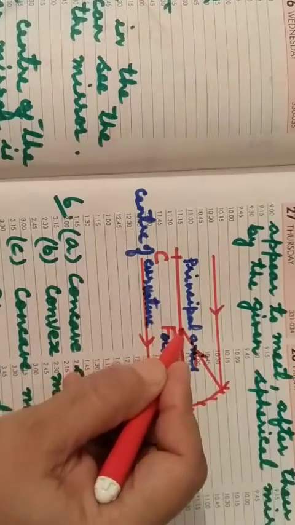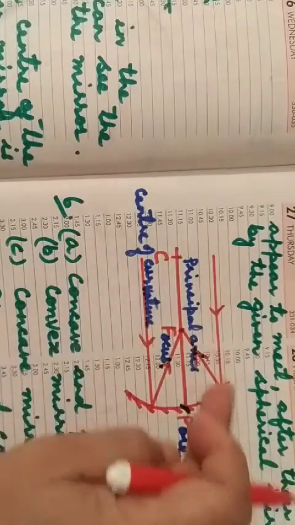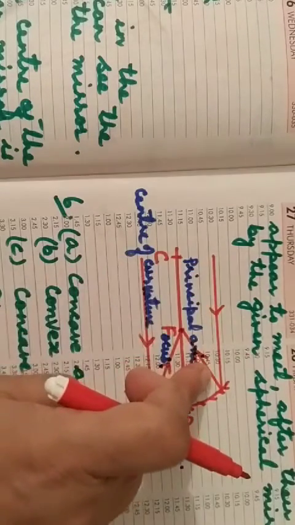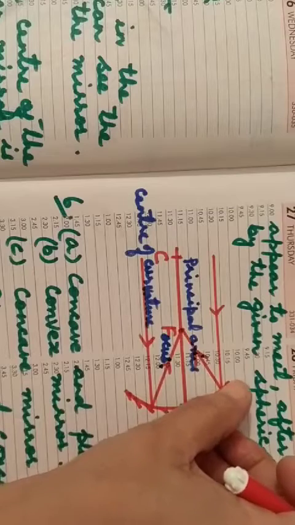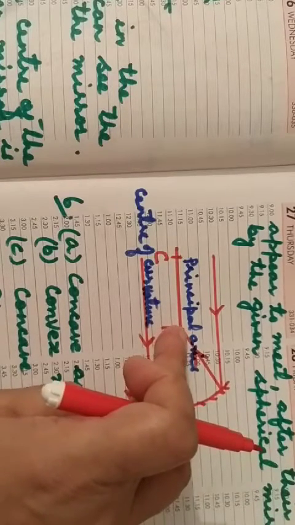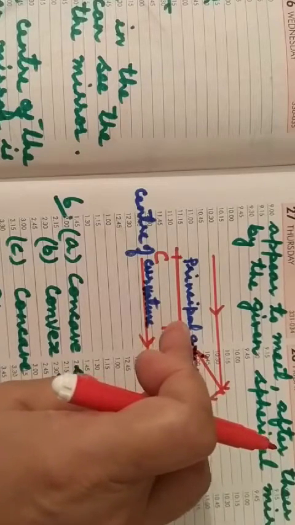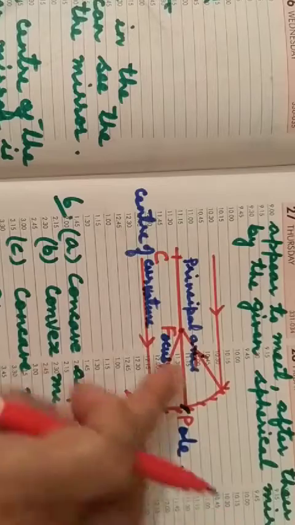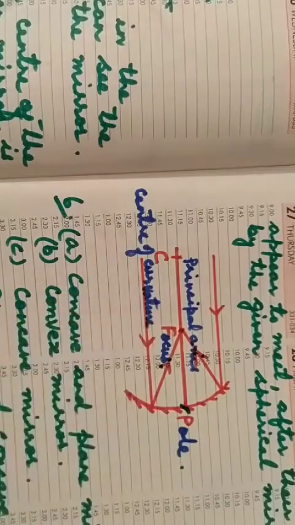The focus is the point on the principal axis where all the rays that are parallel to the principal axis actually meet. All the incident rays, see here, this is the incident ray, this one is also the incident ray. After getting reflected from the concave mirror, they pass through the focus, that is, they meet at the point that is the focus, in case of concave mirror. So this is the point of focus.